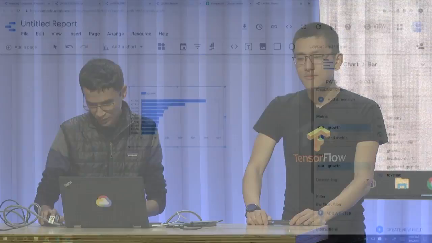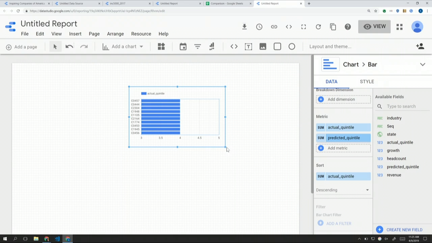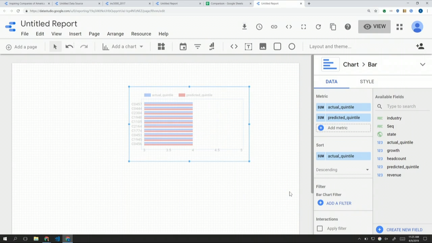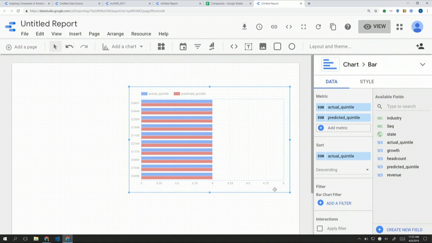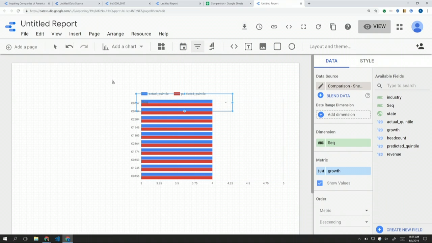Now, so this is our actual quintile and predicted quintile. And you can see the comparisons come up. And since this model was pretty accurate, for most of the companies, this is exactly the same. Now, we can try to add filters here and try to see, can we find something where these are not equal? So let's say we will try to filter by state.